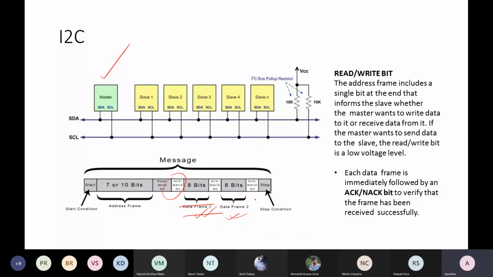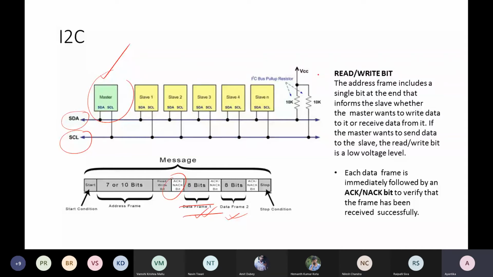The master and the slaves are synchronized by this master clock. But when the master releases the message, and after the whole initial setup and initial address frame transmission, the data frame transmission actually starts.